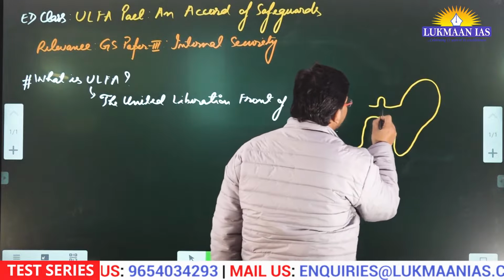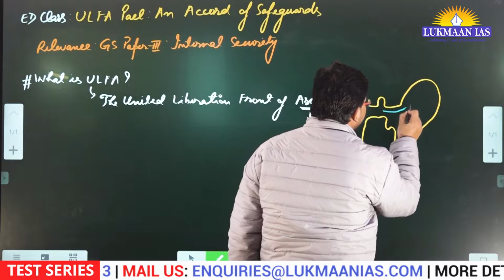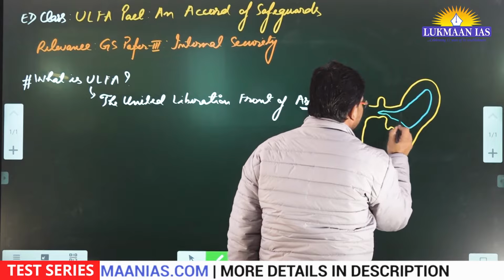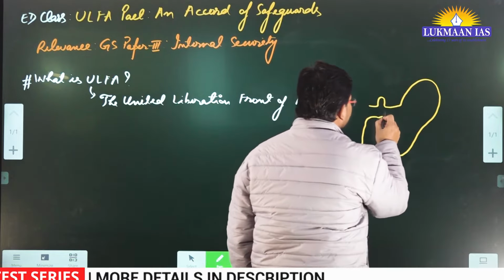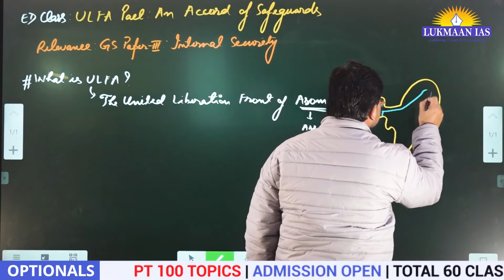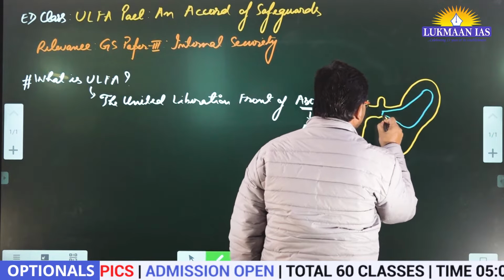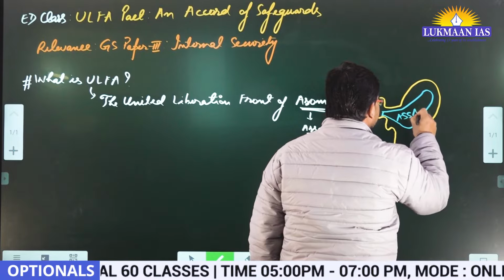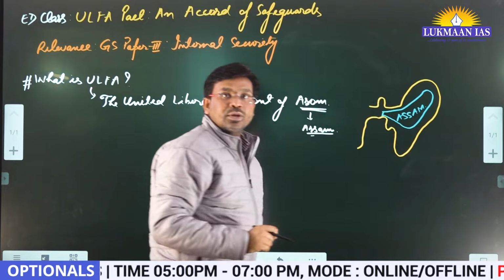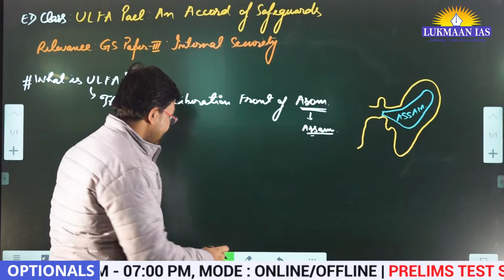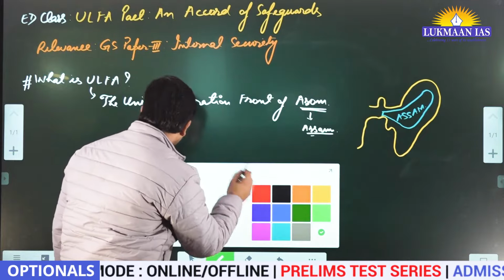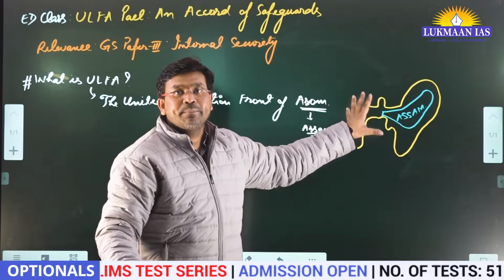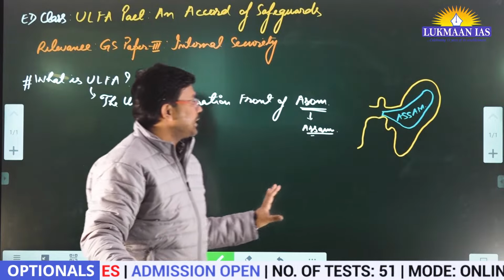In the middle of Northeast India, over here, we do have a state. Maybe it does not look that way, but it is in the middle of Northeast India. And this state is known as the state of Assam. So this ULFA section is basically operating for the purpose of getting power in the state of Assam.